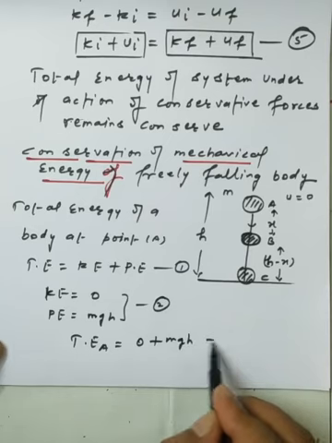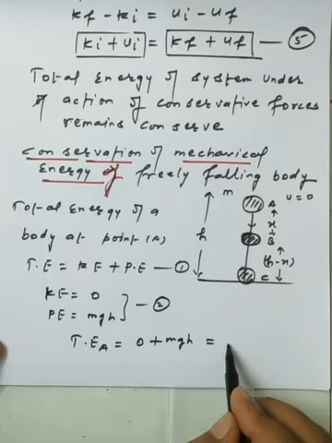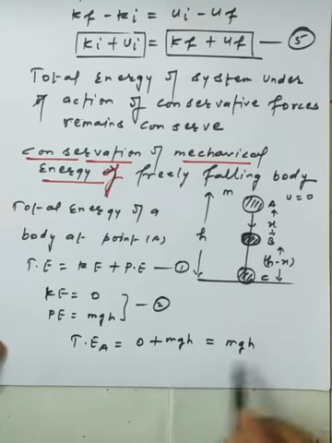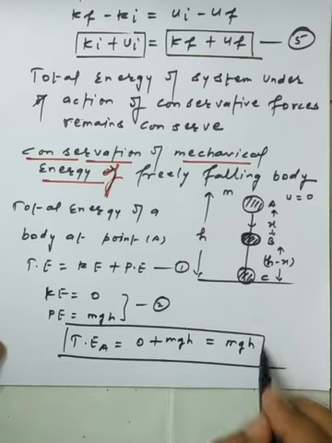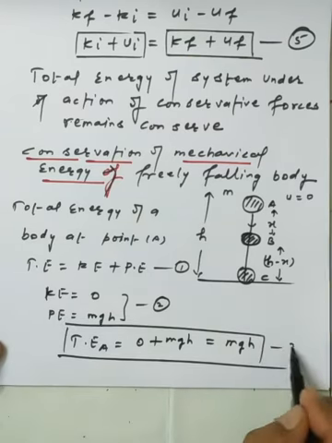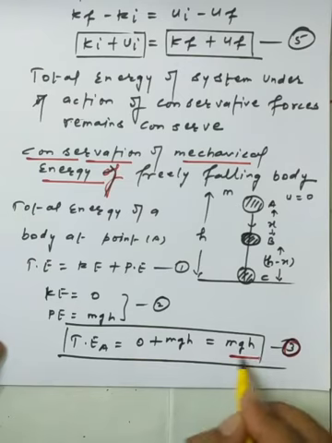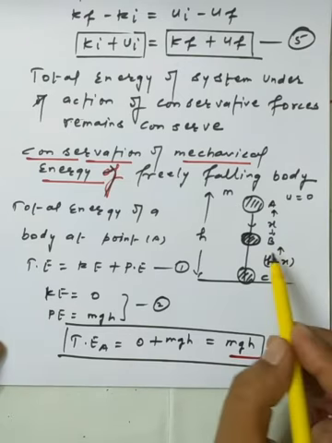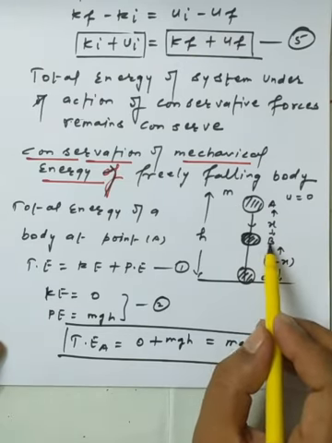So we are just getting the total energy at A in the sense of the potential energy. This is the first equation we have regarding the total energy at point A. This is one of the basic equations we have. Now we want to calculate the energy at point B.